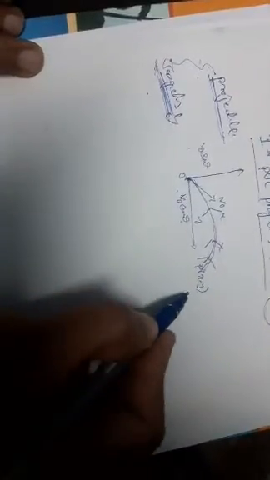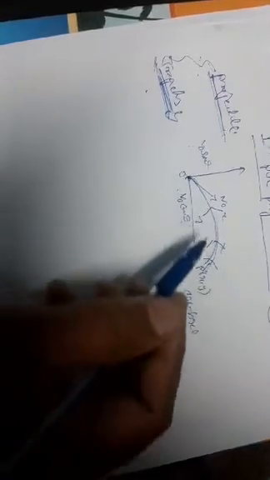And how to show that the path of a projectile is a parabola? What is the parabola equation? It is ax minus bx square. This is a parabola equation. Assuming the same diagram with the initial velocity, we need the resolution of a vector. The resolution of a vector means a vector is resolved into two different vectors, one vertical and one horizontal. That is called the resolution of a vector, also called rectangular components. My question is how to show that the path of a projectile is a parabola.